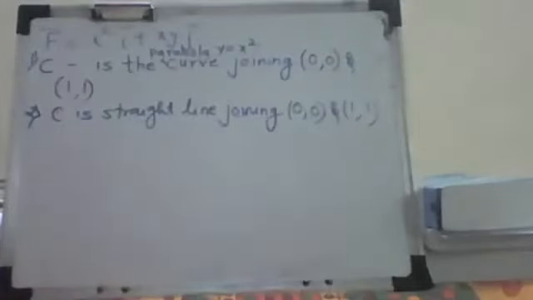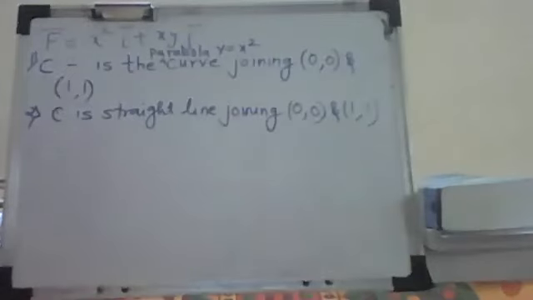And the second case, I just take that C is the straight line joining (0,0) and (1,1). So please take it down along with me so that you will understand more from this.